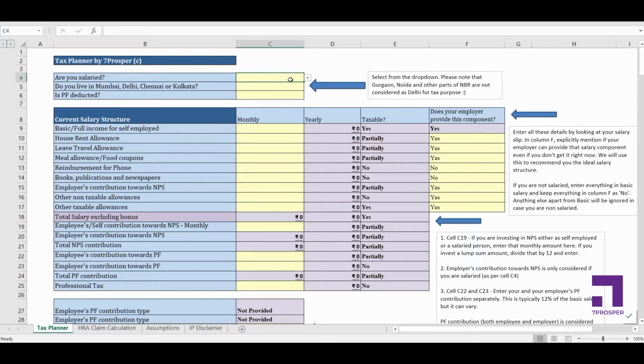So we start by asking you whether you are salaried or not in this cell C4. You have to select this from the drop down. If you're salaried, select this as yes. If you're not salaried, if you're self-employed, select this as no.